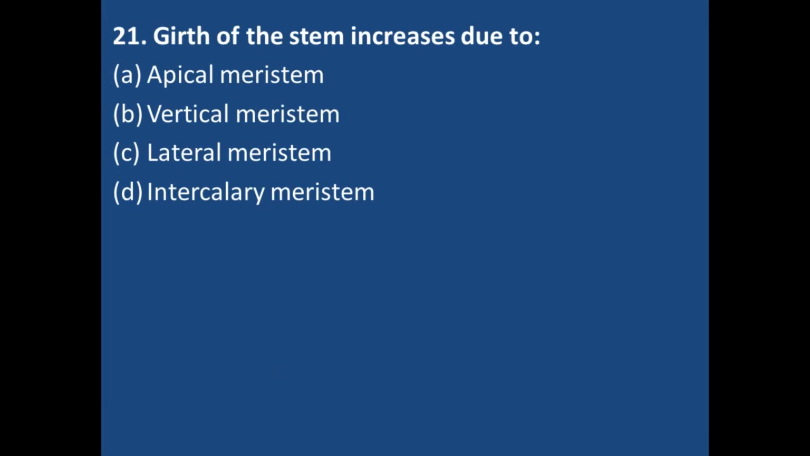Girth of the stem increases due to apical meristem, vertical meristem, lateral meristem and intercalary meristem. Right answer is lateral meristem. Option number C is correct. The girth of the stem means the breadth of the stem that is increased due to the lateral meristem.